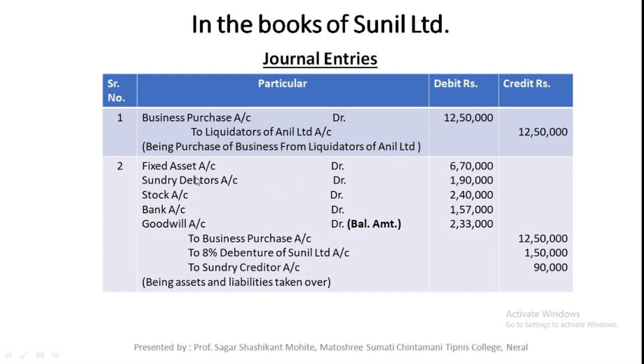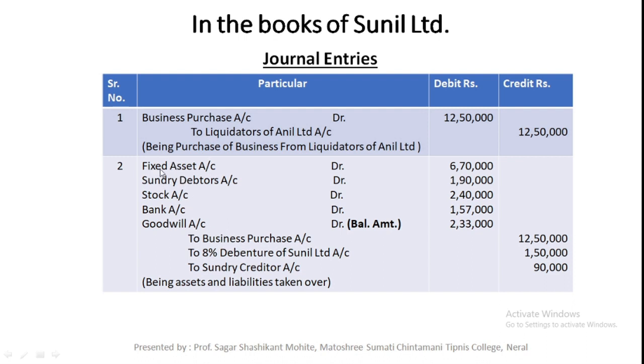Next journal entry is related to purchase of assets and liabilities, assets and liabilities taken over. In the current problem you have prepared the purchase consideration by following the net payment method. That's why in the current problem there is a balancing amount. If you prepare the purchase consideration by the net asset method, there will not be any balancing amount.